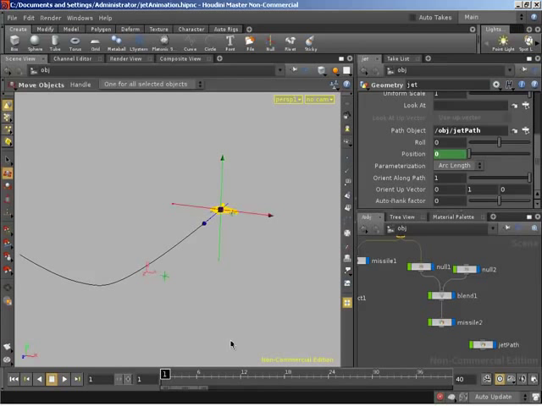So at the start of the animation, I'm very happy to have 0 roll, so I'm going to Alt left click the roll parameter. And this is about the point where we start beginning the bank, so just a few frames before that I want to start a roll. So I'm going to again key at 0. So you anchor it, basically. So it's going to be a hold at value 0 before then.